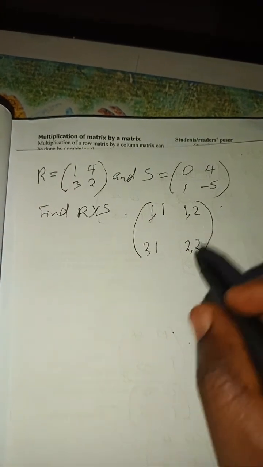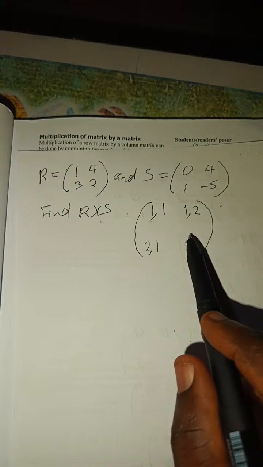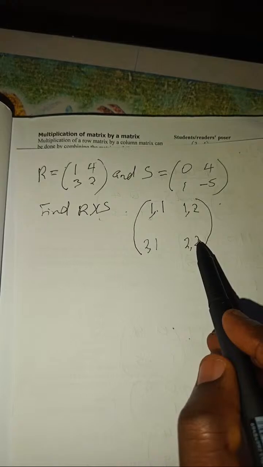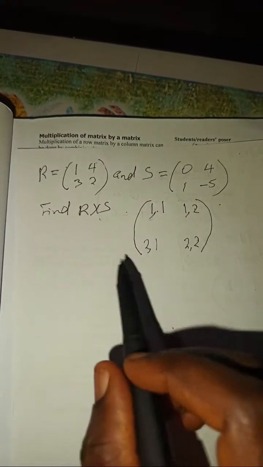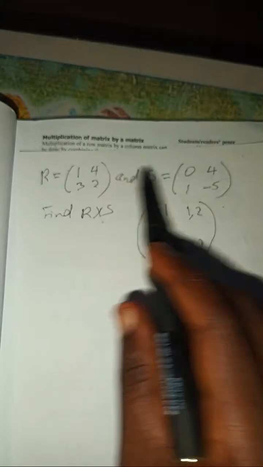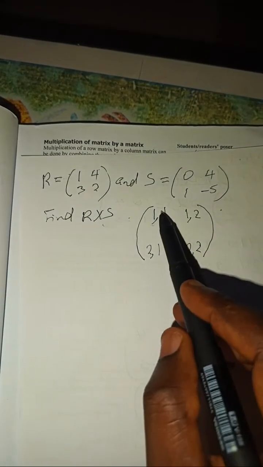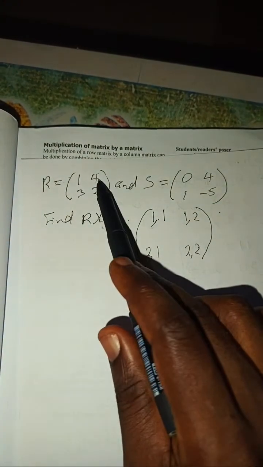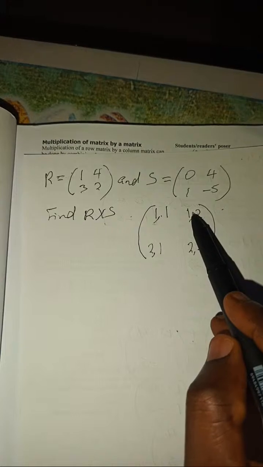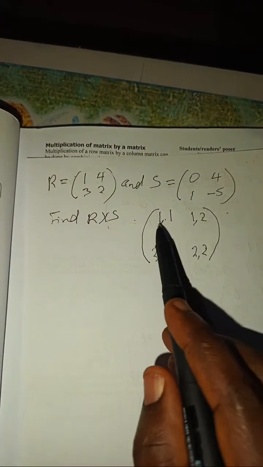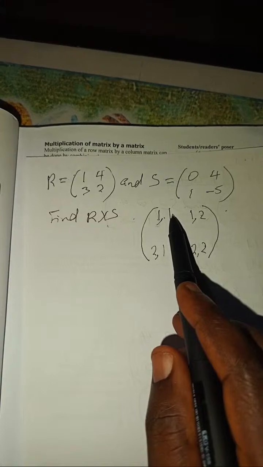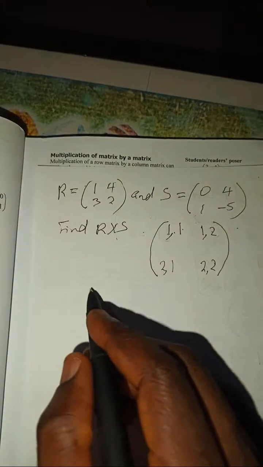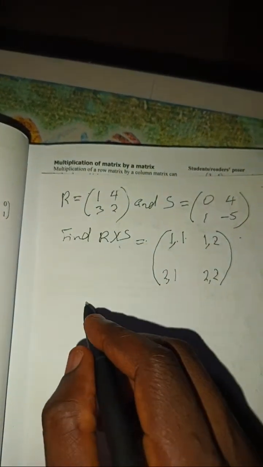Now, when we want to multiply what is here, the multiplication, we have to meet each other here, here, here, or here. So how do we do that? When you are multiplying row 1 with column 1, the answer will be here. And when you are multiplying row 1 with column 2, the answer will be here. So let's go there. So this is row 1 with column 1. So let's multiply row 1 with column 1.